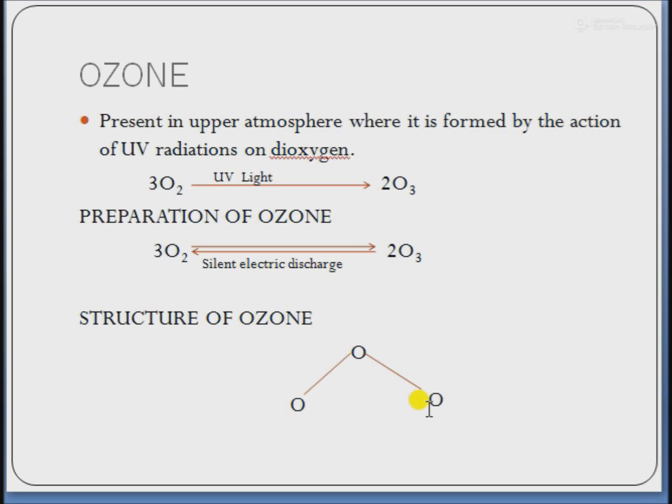Because of resonance, both the oxygen-oxygen bonds have partial double bond character. In other words, both the oxygen-oxygen bonds are equal, that is 128 picometers, and lie in between those of the oxygen-oxygen double bond length and the oxygen-oxygen single bond length.